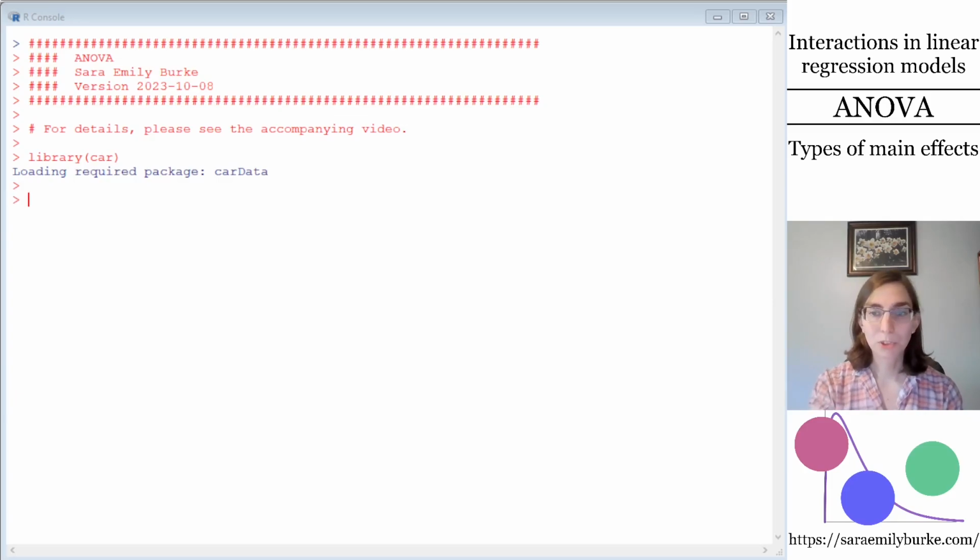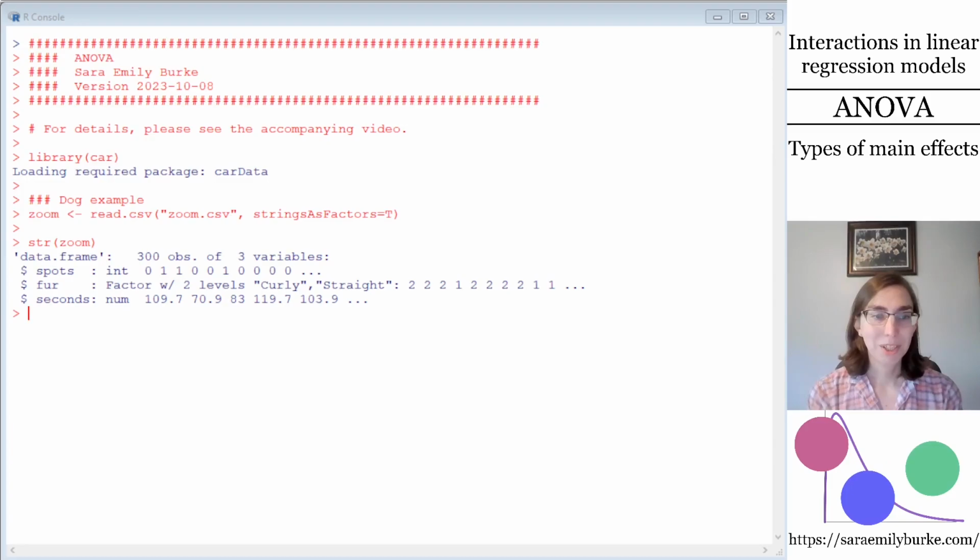The first example data set that I'm going to work with is this dog example. The premise of this example is that 300 dogs ran through an obstacle course, and the researchers recorded 3 things about them: whether the dog had spots or not, whether its fur was curly or straight, and the number of seconds it took for it to get through the obstacle course.